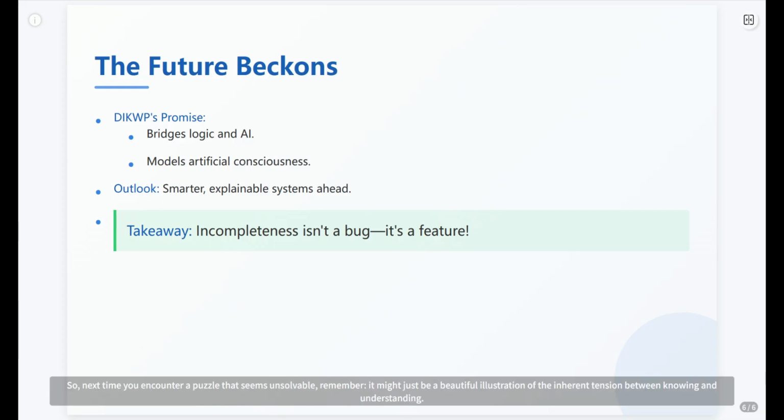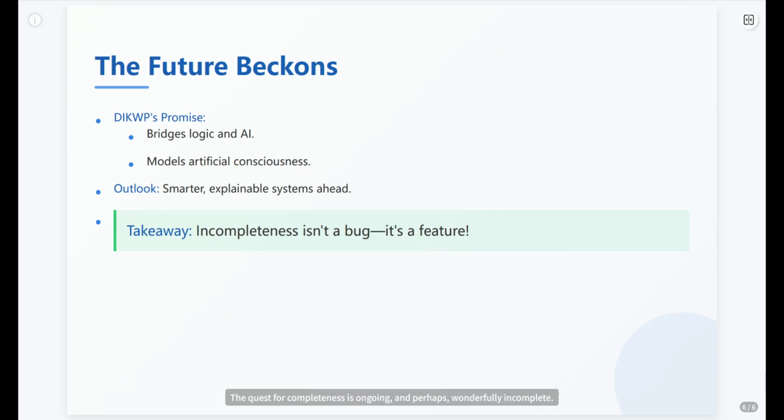So, next time you encounter a puzzle that seems unsolvable, remember, it might just be a beautiful illustration of the inherent tension between knowing and understanding. The quest for completeness is ongoing, and perhaps wonderfully incomplete.